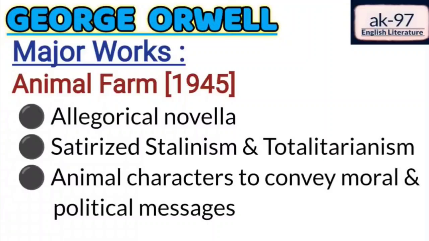And in this work, he criticized Stalinism and totalitarianism, and also he criticized the Russian Revolution. And this is Animal Farm, a novella about the animal characters which conveys moral and political messages.